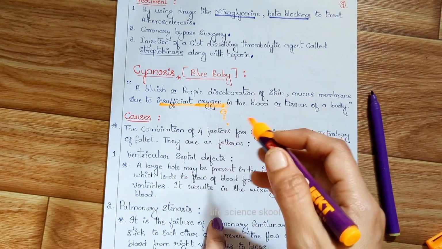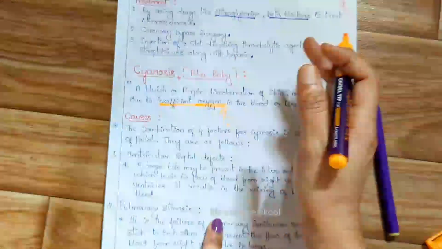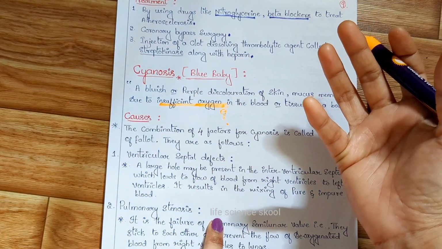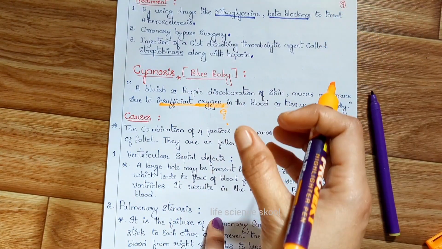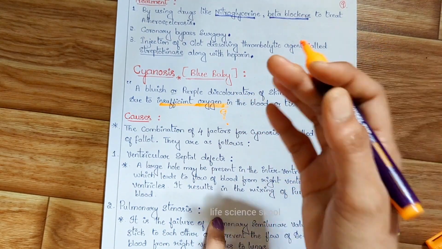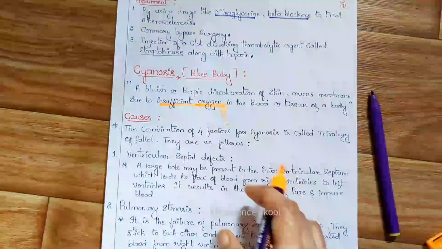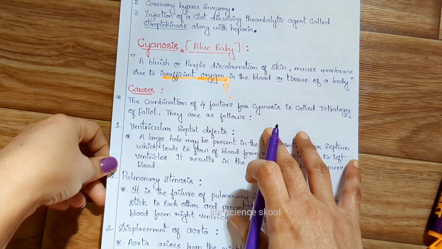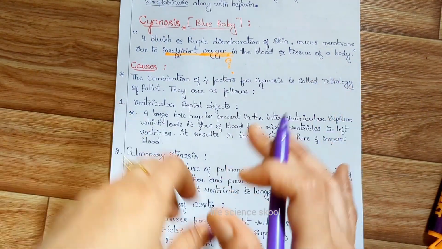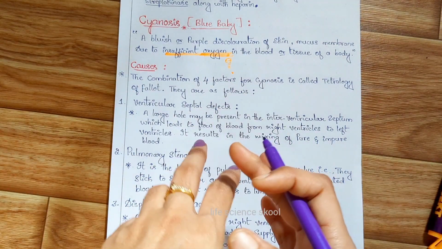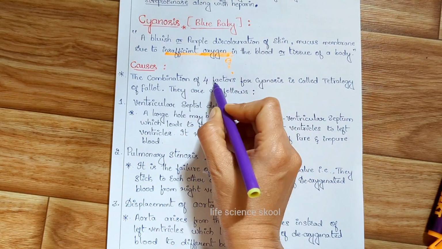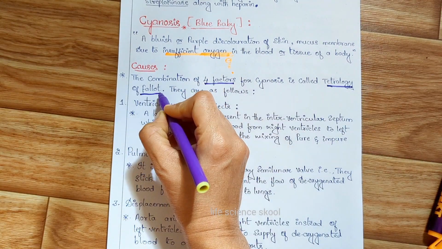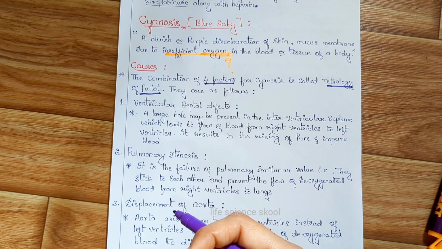What factor is affecting the flow? Whatever amount of oxygen is needed, that much oxygen should be supplied, right? Why is it not supplying? What is the reason for that? I will explain the causes one by one. Don't worry. Here I have listed the four major factors that cause cyanosis. The combination of these four factors for cyanosis is called tetralogy of Fallot. Those are as follows.